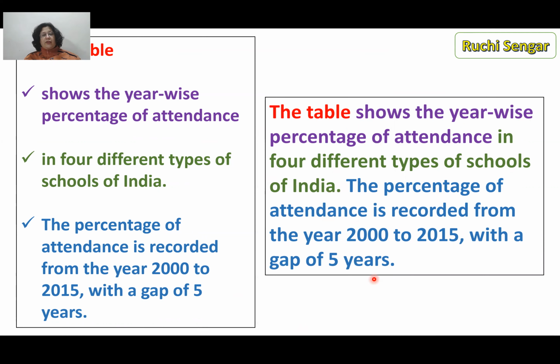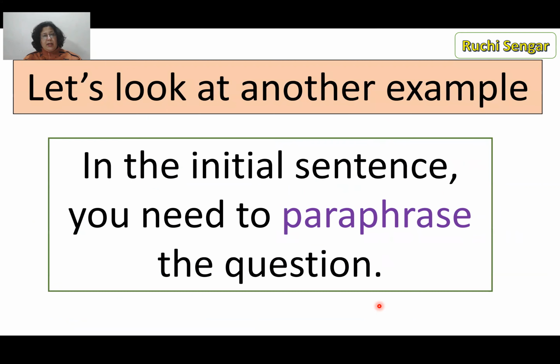So this is beautiful. So now the child is ready with the first sentence. Okay, so what is the first sentence? The first sentence is the paraphrase. And where do you get it from? You get it right out of the question itself. Okay, have a look at another example.